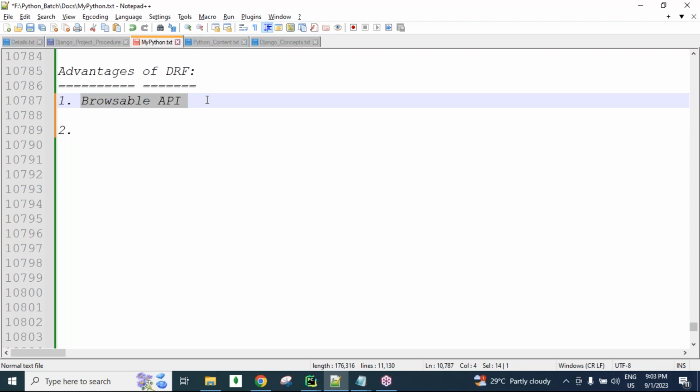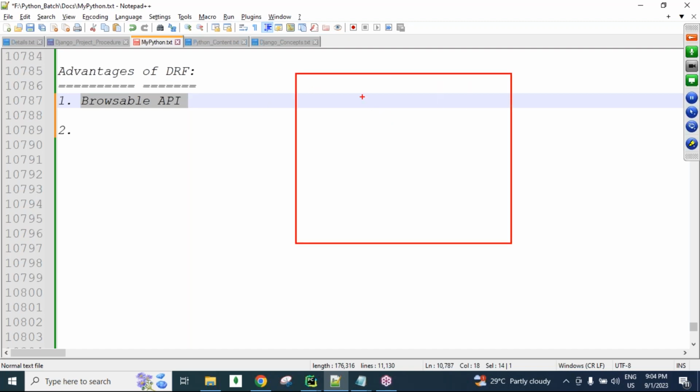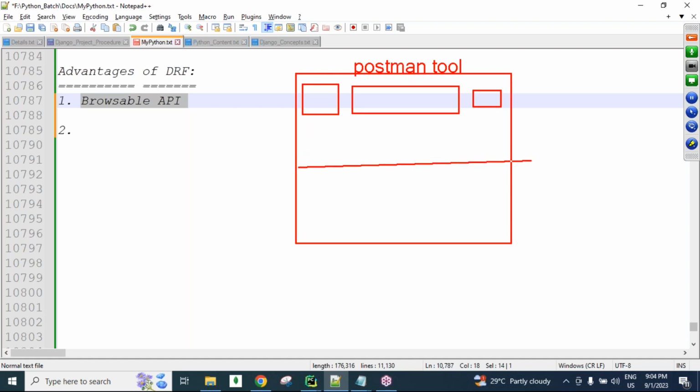If this browsable API concept is not there, then we need to install a third-party tool called Postman. In this Postman tool, the request method is there, the request URL is there, and you click the send button. Then we get the response here. Correct? It's a real-time tool, guys. I will introduce Postman later: how to download, how to install, and how we test all these things.